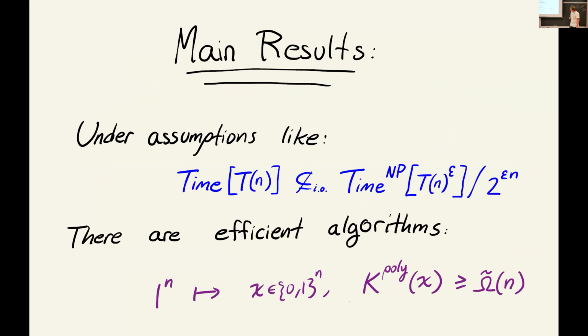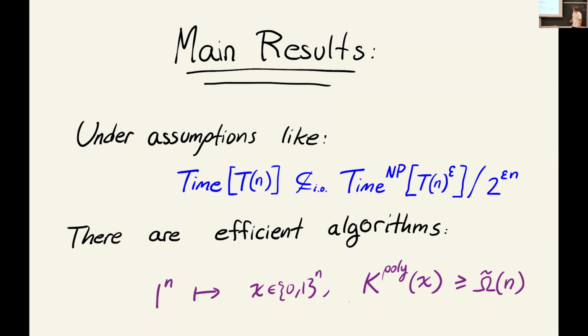And so our main result is that under some plausible, we think, hardness assumption, which is similar to the assumptions that were talked about in the last talk, and I'll say a little more in a second, there are efficient algorithms that can do precisely this task. And specifically, we can produce k-poly random strings that have this n over some polylog, or maybe n over some even smaller growing function of n, incompressibility.